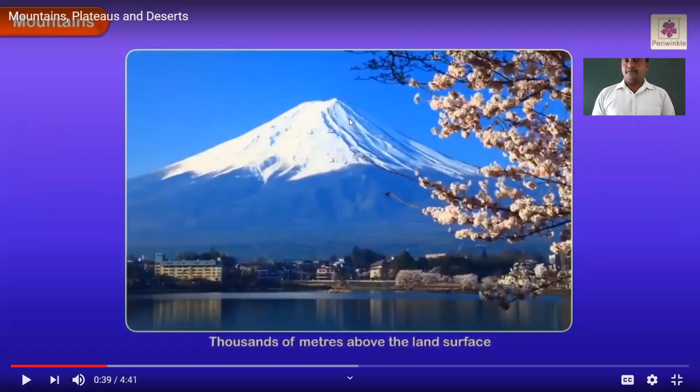Dear students, first we should study hills and mountains. What is meant by hills and mountains? As you have been observing in the video, hills and mountains are elevated structures. What is meant by an elevated structure? They will look like this, in this form. This is called an elevated structure on the surface of the earth. And small mountains are called what? Hills. All the small mountains are known as hills. Am I right, children?